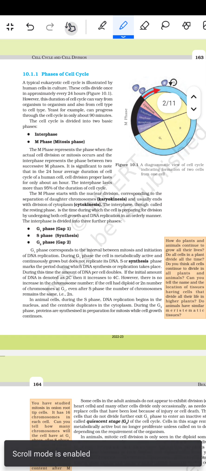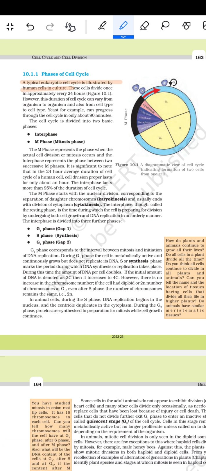फिर आता है phases of the cell cycle. A typical eukaryotic cell cycle is illustrated by the human cell in the culture. These cells divide once in approximately 24 hours. However, this duration of the cell cycle can vary from organism to organism and also from cell type to cell type. Yeast, for example, can progress through the cell cycle in only about 90 minutes.